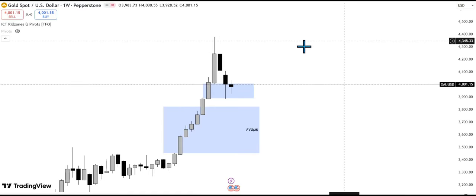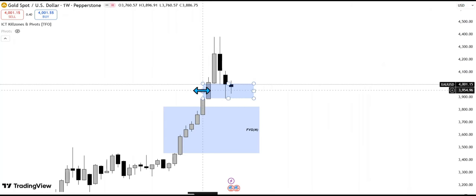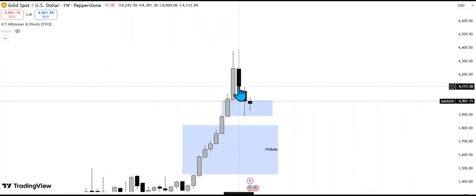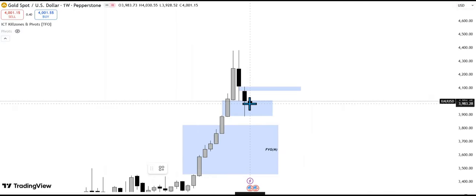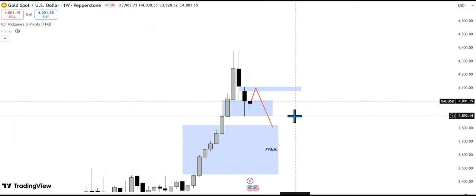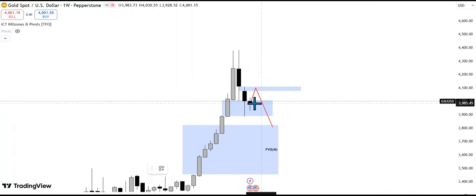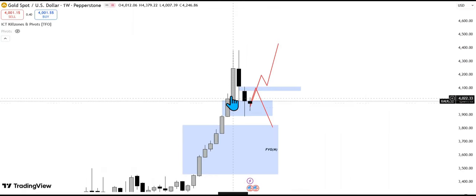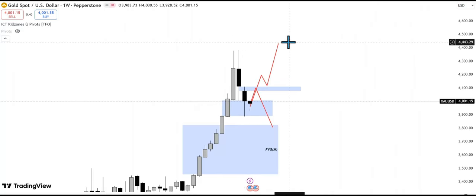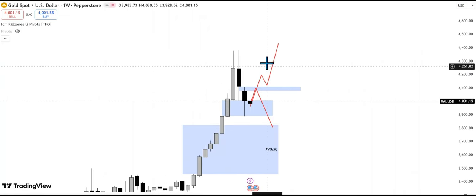So let's look at the weekly time frame. On the weekly, you can see we have this weekly fair value gap, which price tagged, and we're still here. We also have a volume imbalance here. This right here, I'm also watching. So if you're going to get a bearish move to this monthly fair value gap, then we're likely to get a retracement to this, then we get that, or price can violate this and we continue with the bullish move, because as you can see, gold has been rallying higher. So I still won't be shocked or surprised if we still get more bullish moves for gold.